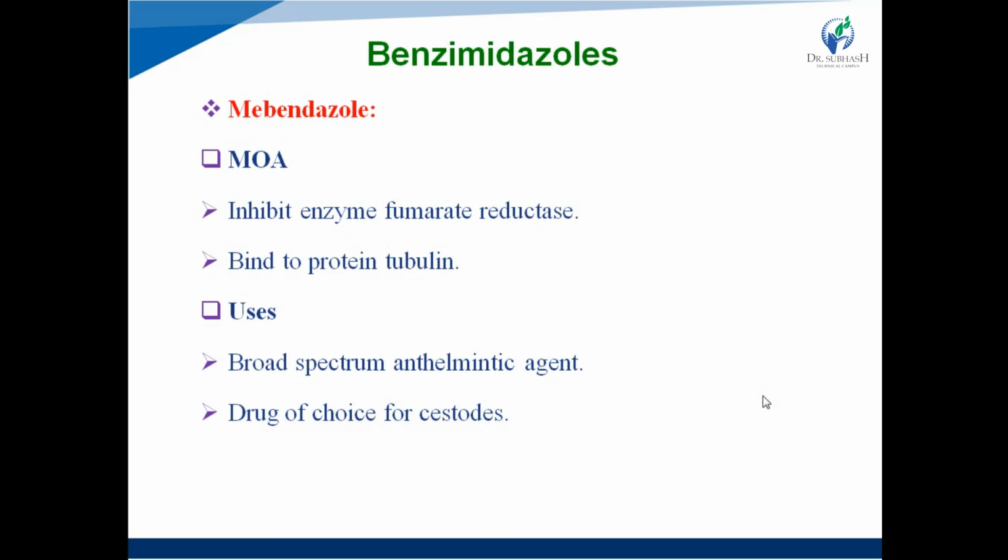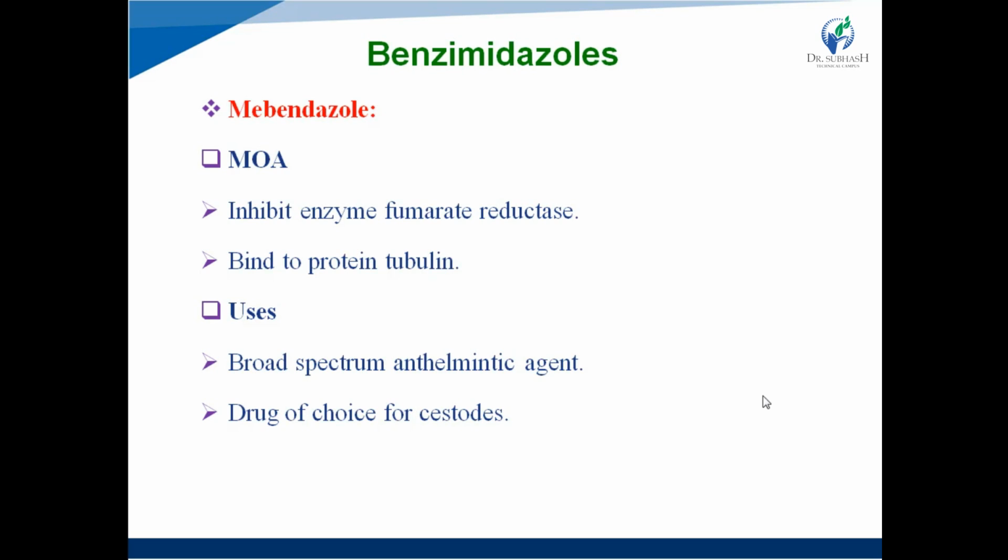Next, coming toward the description of the different anthelmintic agents. So start with the first class, benzimidazoles. Right? Examples are mebendazole and albendazole. So first one is mebendazole. It is a benzimidazole derivative, and see its mechanism of action.